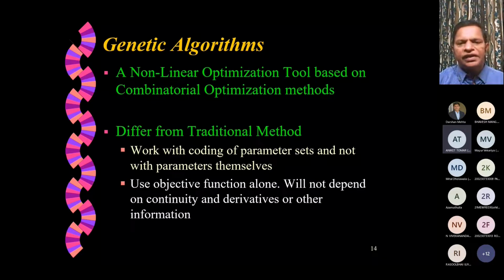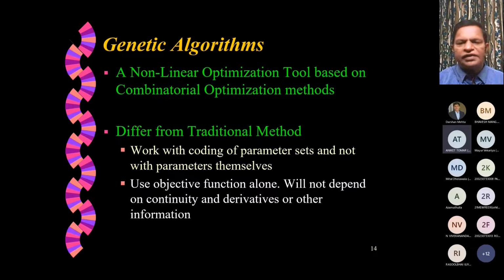Genetic algorithms are basically a nonlinear optimization tool based on combinatorial optimization methods. That means even if you have only two decision variables, X and Y, for various possible combinations of X and Y that can be taken, what is the corresponding objective function value, which is a nonlinear function? And among them, which combination of X and Y is giving the best value for our nonlinear objective function? And that's our global best solution. So our objective is to reach there.